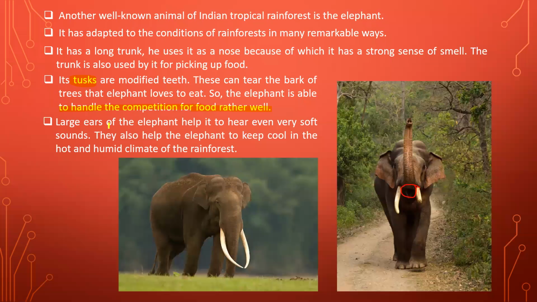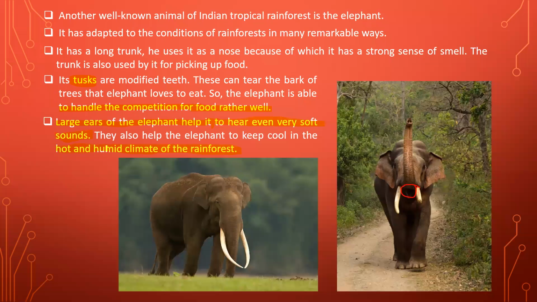The last adaptation is that the large ears of the elephant help it to hear even very soft sounds. Even if a soft sound is at a great distance, they are still able to hear it. They also help the elephant keep cool in the hot and humid climate of the rainforest.